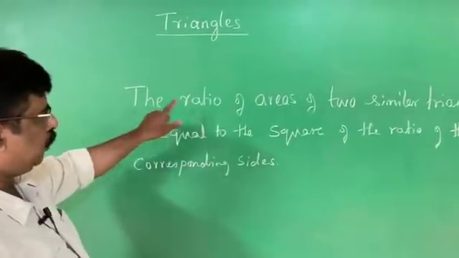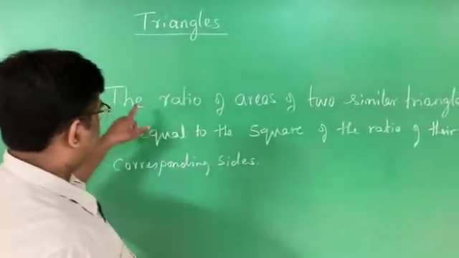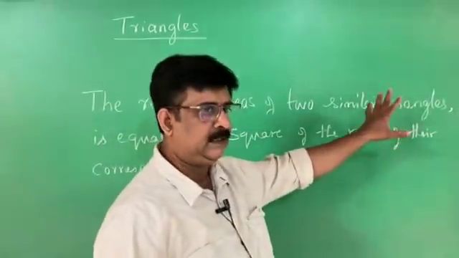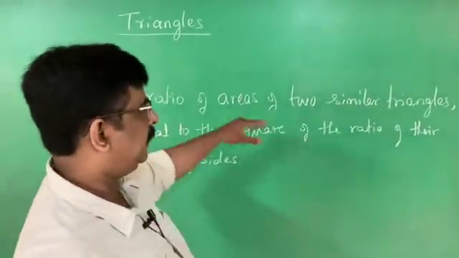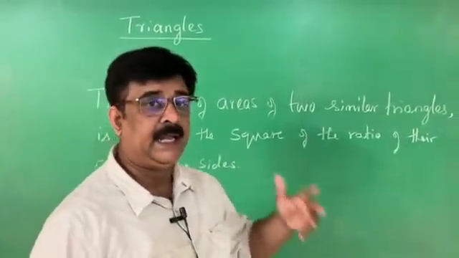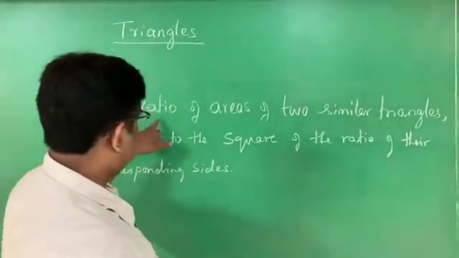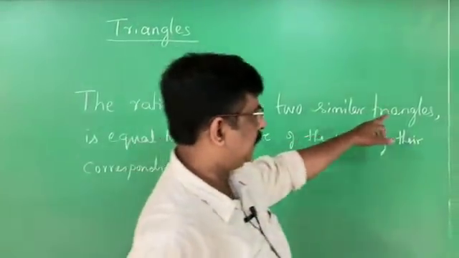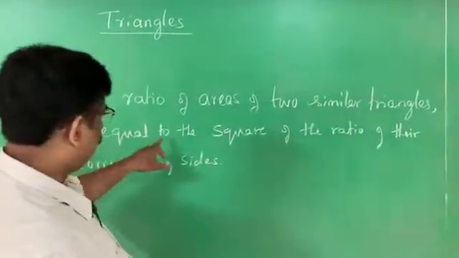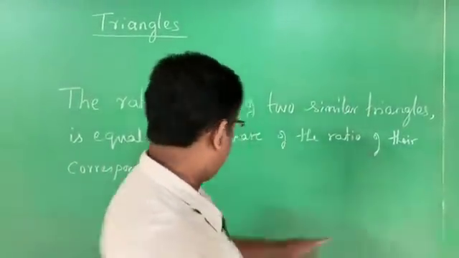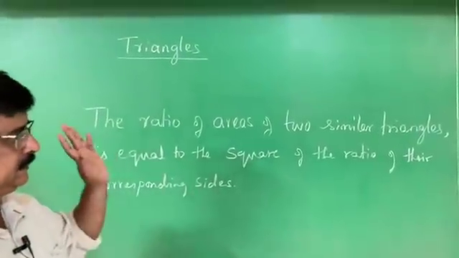The ratio of areas of two similar triangles. Therefore, the first part tells that this theorem is based on the area of similar triangles. The ratio of areas of two similar triangles is equal to the square of the ratio of their corresponding sides.